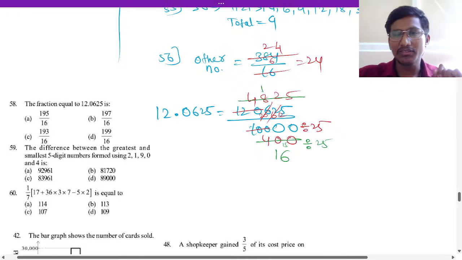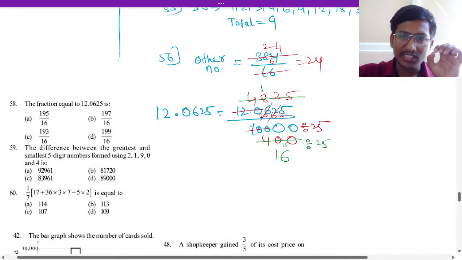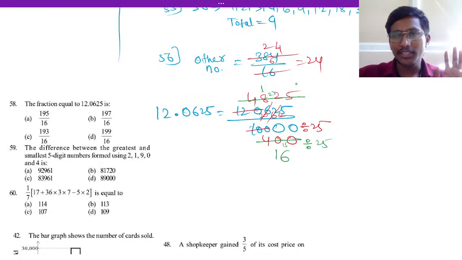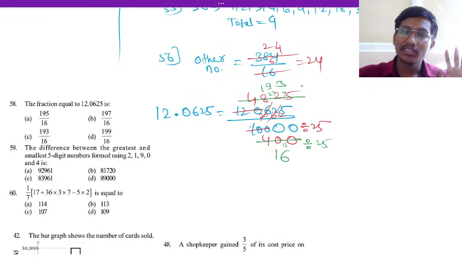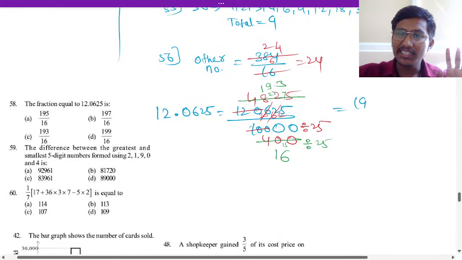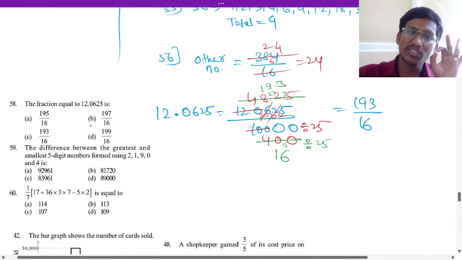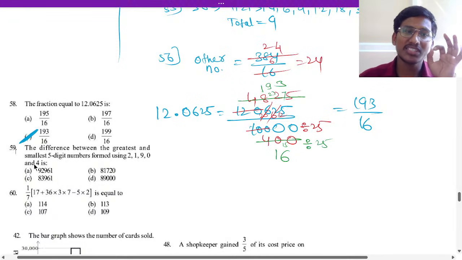25 ones are 25. How much will be remaining? 23 will be remaining. 232. 25 9s are 225. 7 will be remaining. 25 3s are 75. So 193. So 193 divided by 16 is the answer, option is D. Sorry, C. So answer option C for the 58 question.